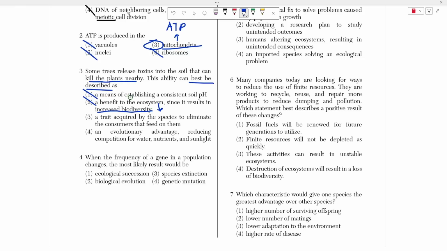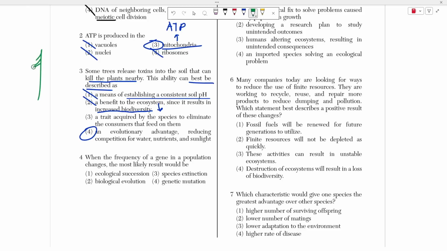And if you're decreasing the biodiversity and harming other plants, that means you're clearly not establishing a consistent soil pH, because consistent soil pHs are what plants need to survive, right? So if you're actively killing plants, that means you're messing with that soil pH. It's not constant. So now we're choosing between choices 3 and 4. And in this case, this is going to be an evolutionary advantage, reducing competition for water, nutrients, and sunlight.